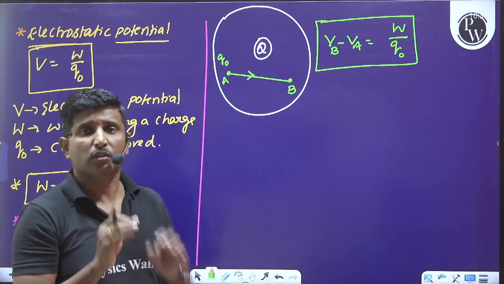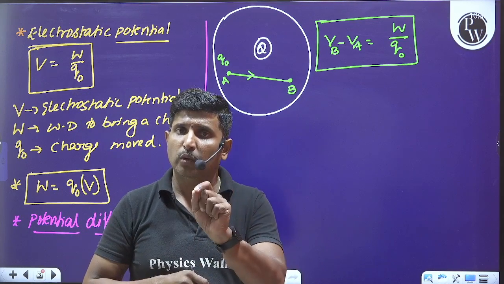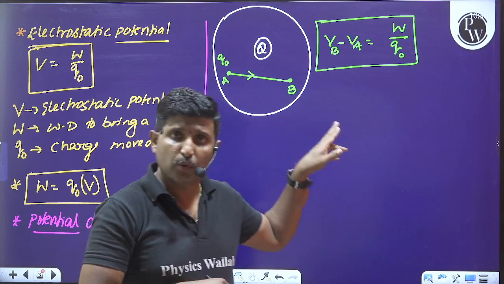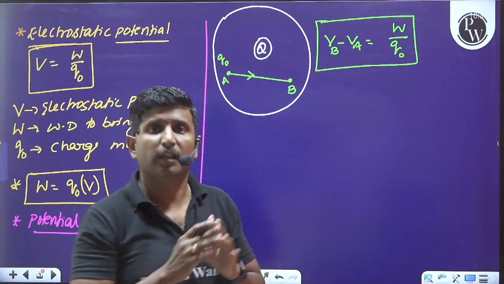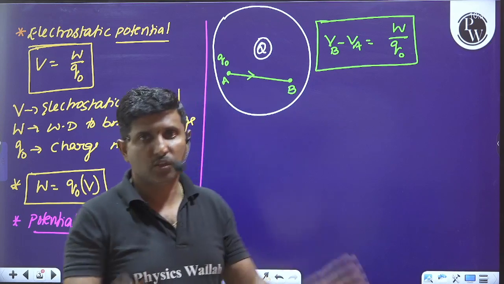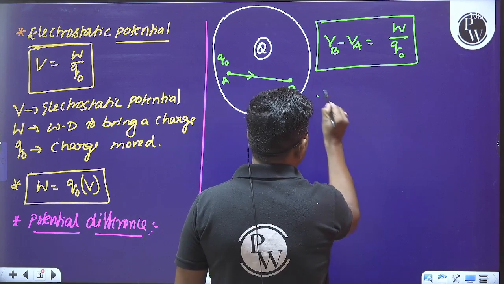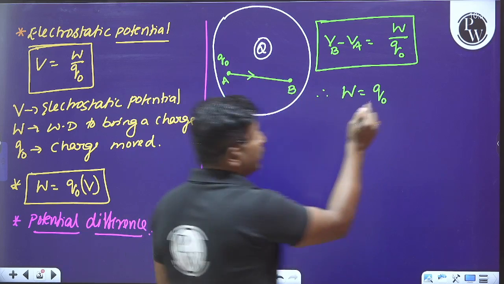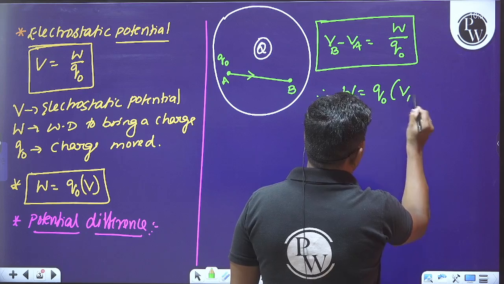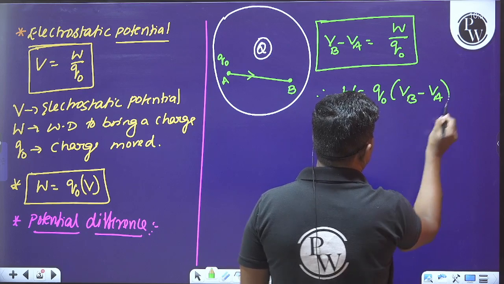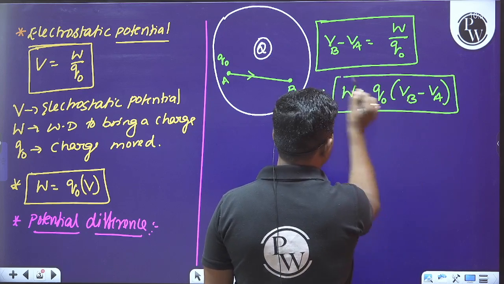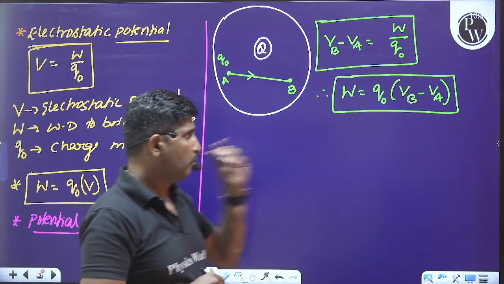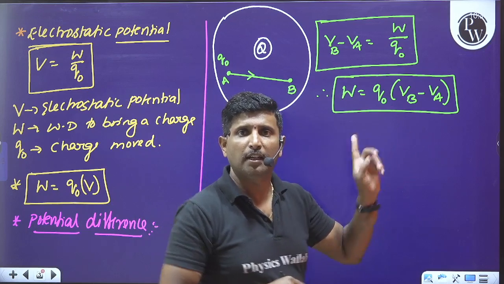Is it clear? So simply we can say the amount of work done to move a charge from one point to another point inside a field is said to be the electrostatic potential difference. Therefore, the work done to move a charge from one point to another point is written as VB minus VA. Here it should be very clear: final potential minus initial potential.